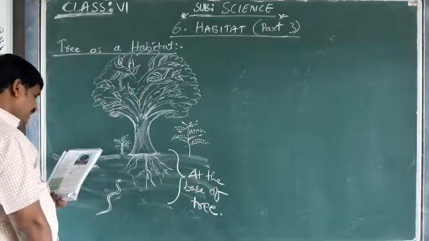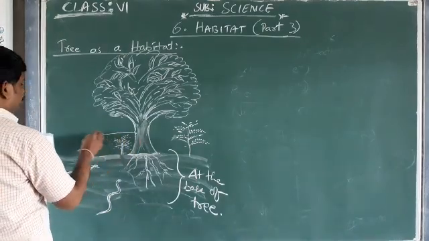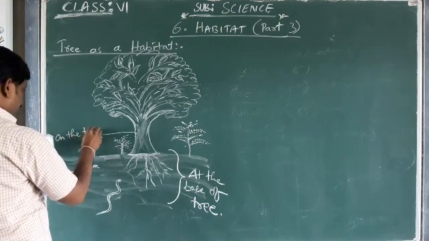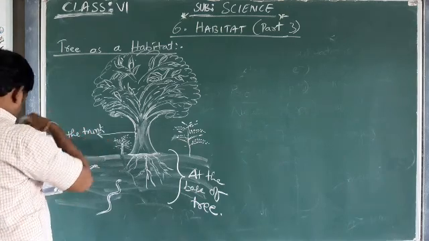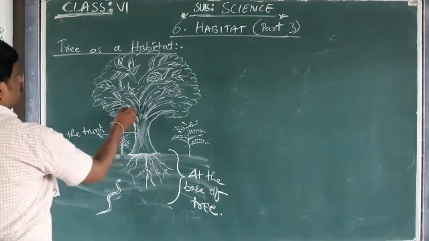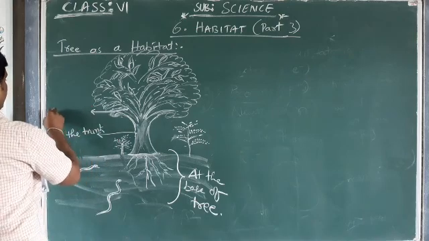The base of the tree is what we are going to discuss. Now on the trunk, this region. And the trunk, that you have to see between the branches. These are the branches. In between the branches, what will be there?